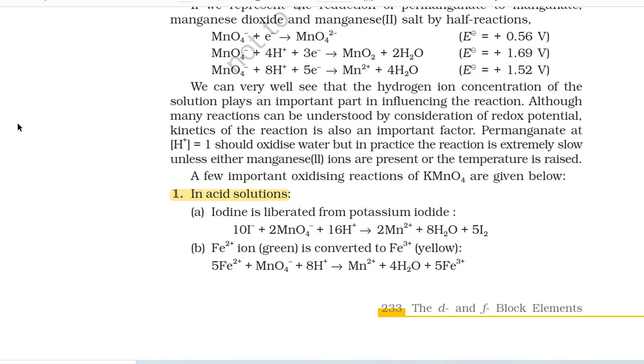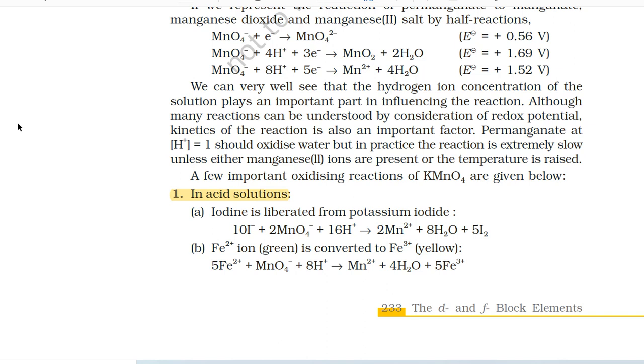A few important oxidizing reactions of KMnO4 are given below. First, in acid solutions. A. Iodine is liberated from potassium iodide. 10 I⁻ + 2 MnO4⁻ + 16 H⁺ gives 2 Mn²⁺ + 8 H2O + 5 I2.